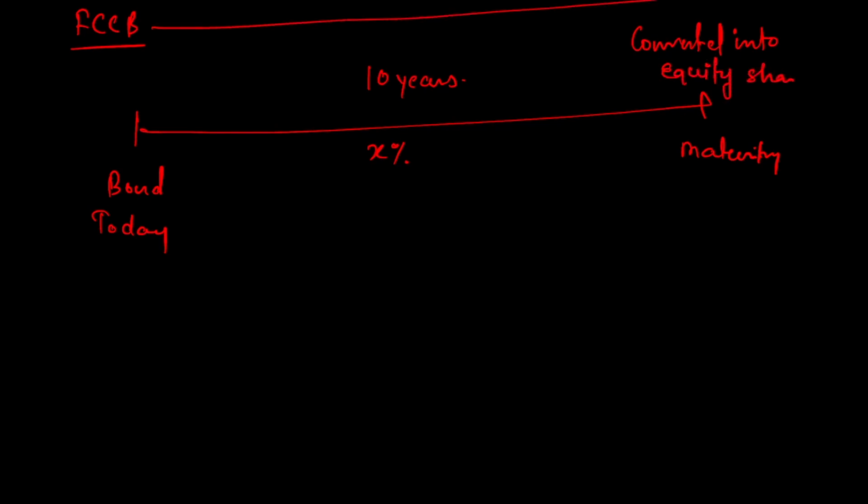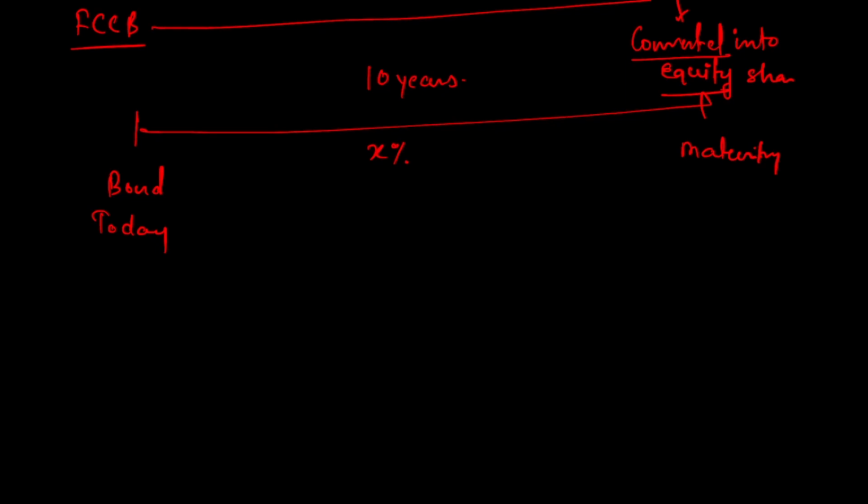So this was about FCCB, that is, it was getting converted into an equity share, right? That conversion was dependent upon whatever pre-agreed conversion rate was available. So depending upon that, there will be conversion of the bond into equity. If you are not getting this in particular detail, kindly refer to part 3 or part 2. There I have discussed FCCB in finer detail, right? So this was about FCCB.